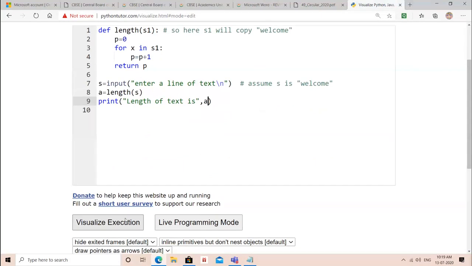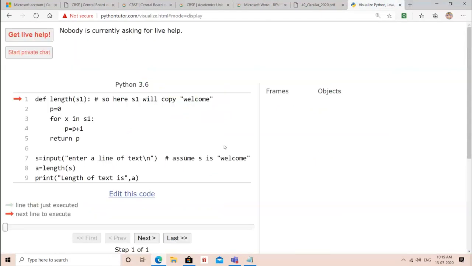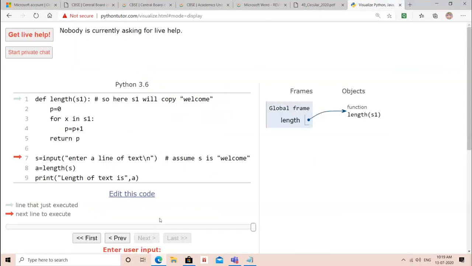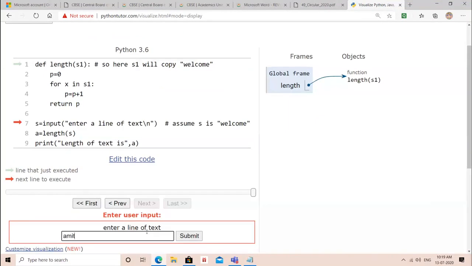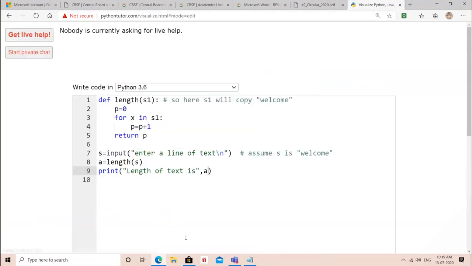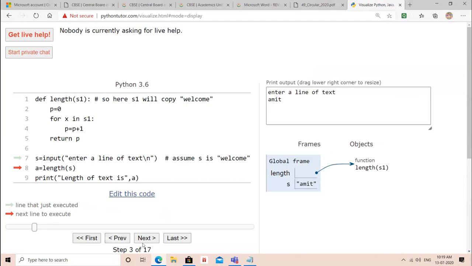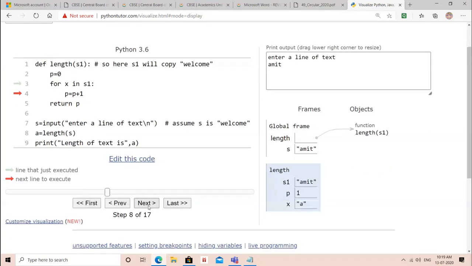Let's trace this quickly so that you can understand it. Function gets created, fine. Enter, suppose I'm entering my name. Next gets called, s1 gets value from s, अमित आ गया उसके अंदर. Now one by one, see, p 0 x a हुआ, फिर 1 x m, फिर 2 x i, फिर 3 x t, and then p value 4, and finally return p.